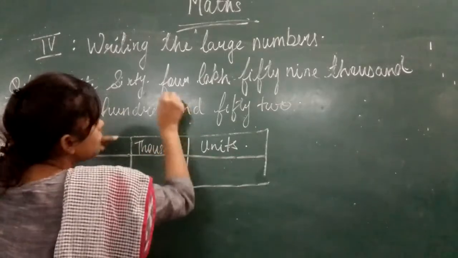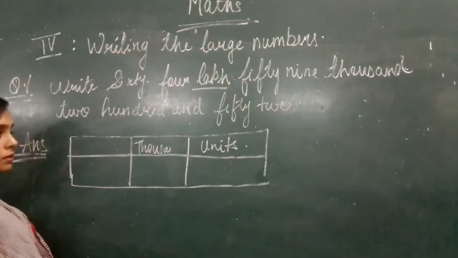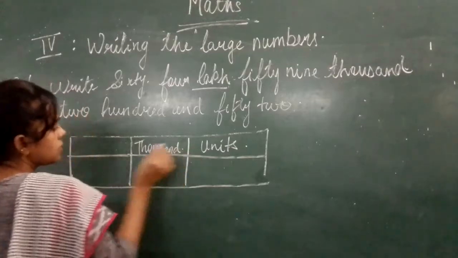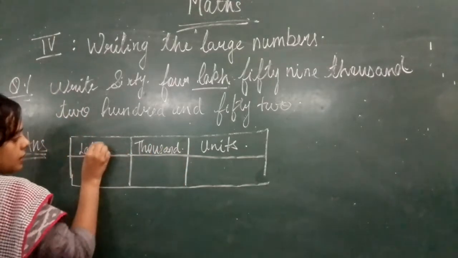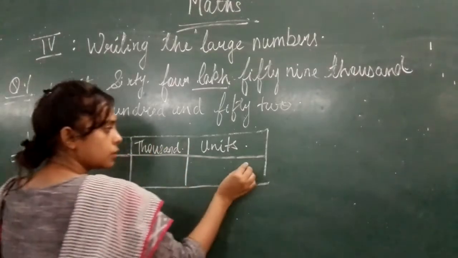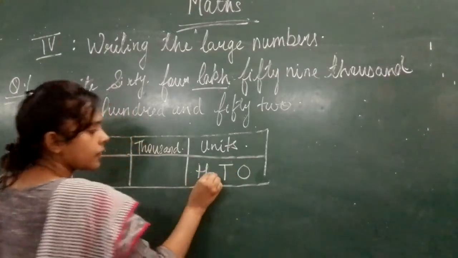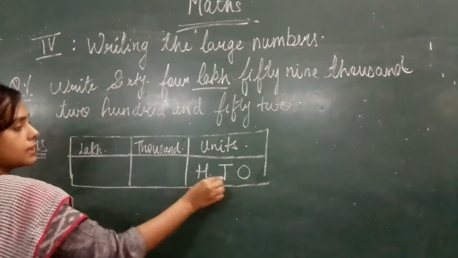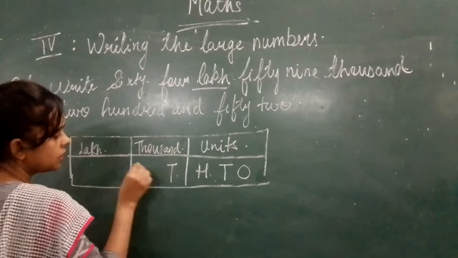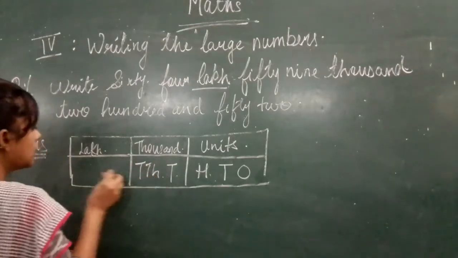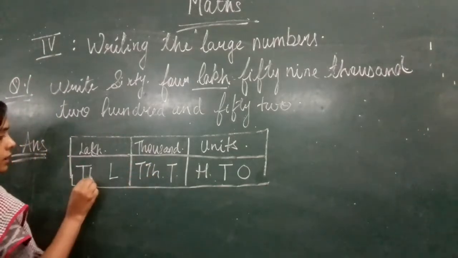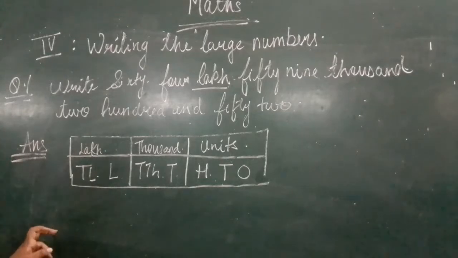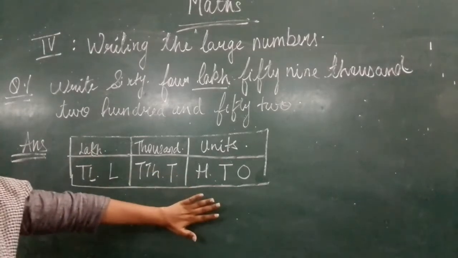You know this is up to lakhs, so you will not write crores. So this is lakhs. Here we have ones, tens and hundreds, thousands and 10,000, lakhs we have lakh and 10 lakh. Okay. This much is written.